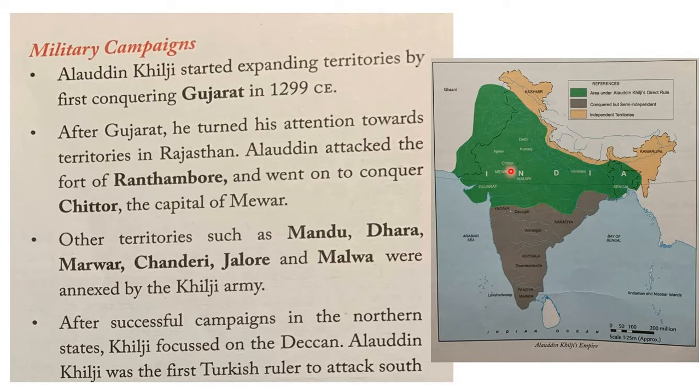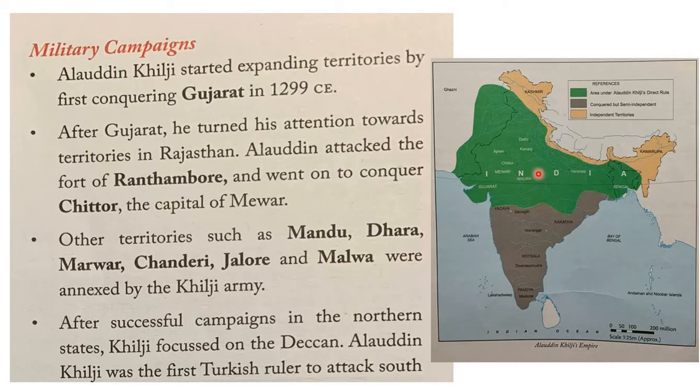So Mewar was a Rajput kingdom, and Alauddin Khilji after Gujarat, his major conquest was this one, that is Rajasthan. In Rajasthan also he occupied Chittor as well as Ranthambore fort. So these two things were the next conquest. And after that, other territories such as Mandu, Dhara, Marwad, Chanderi, Jalore, and Malwa were annexed by Khilji dynasty.